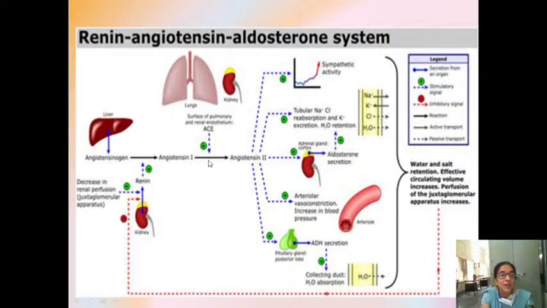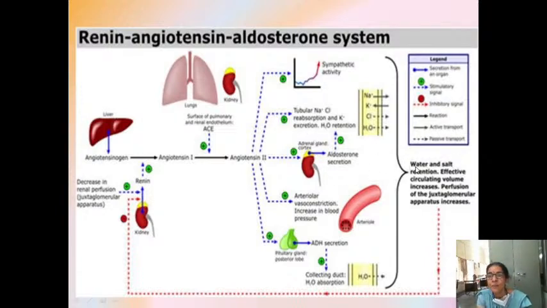Initially there was less pressure, decreased perfusion, less BP. So all this together, water and salt retention is happening. Effective circulating volume increases. Now the circulatory blood volume is increasing, because all the water is getting absorbed into the blood vessels.